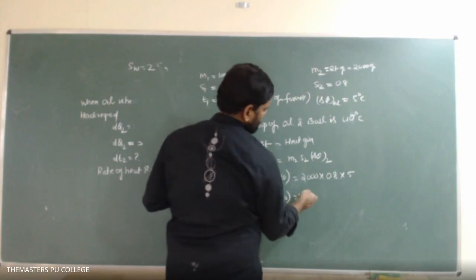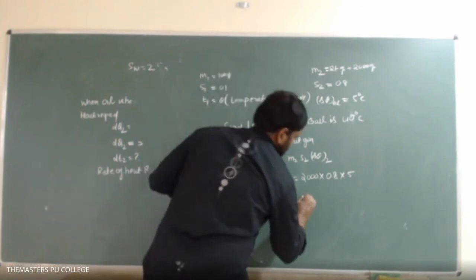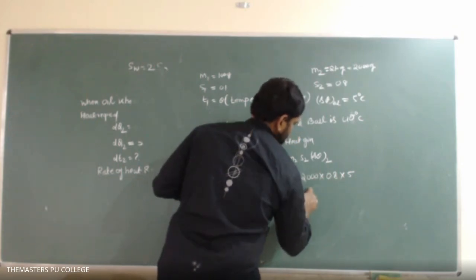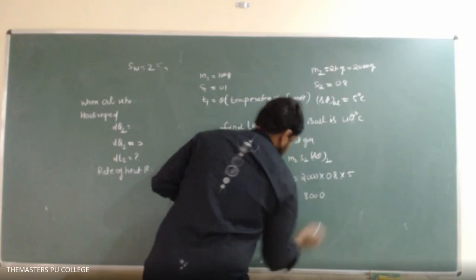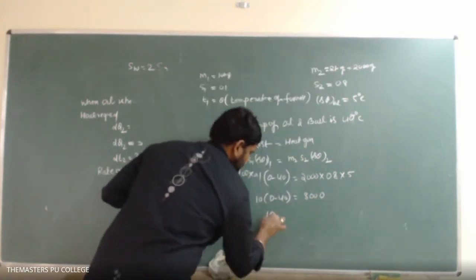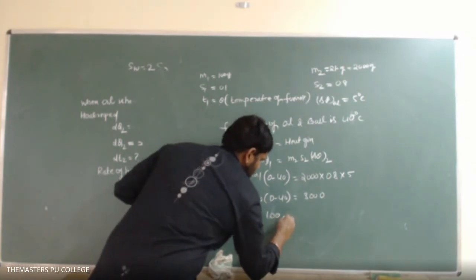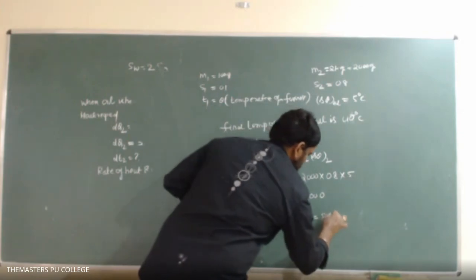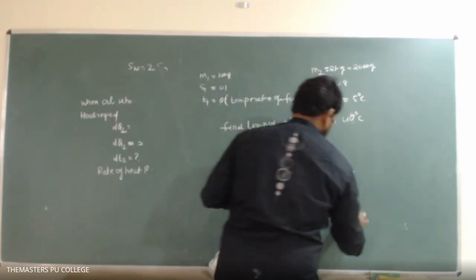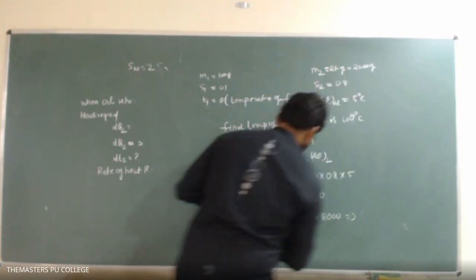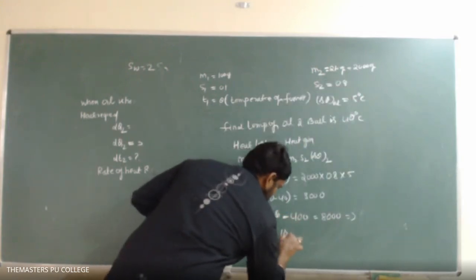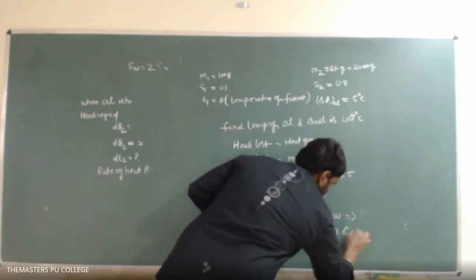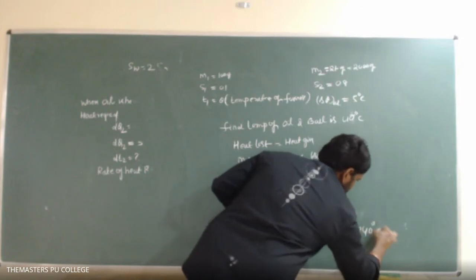So this is 0 gets 8, so then 1000 into 8000. So therefore 10 theta minus 400 equals 8000. So then here we can write 10 theta is equals to 8400. That implies theta is equals to 840 degrees centigrade.